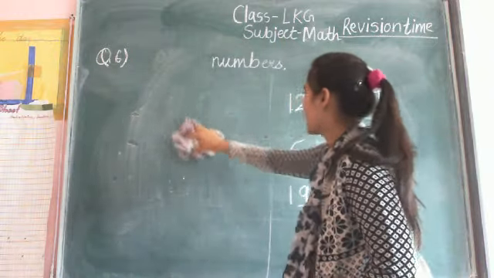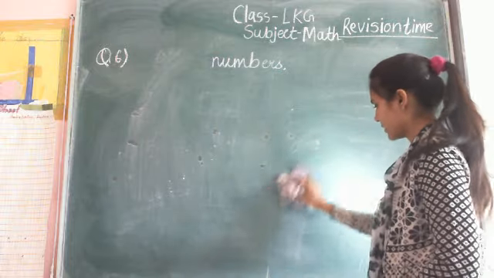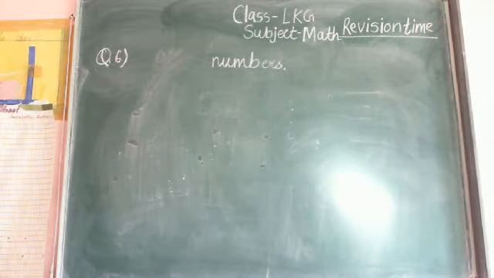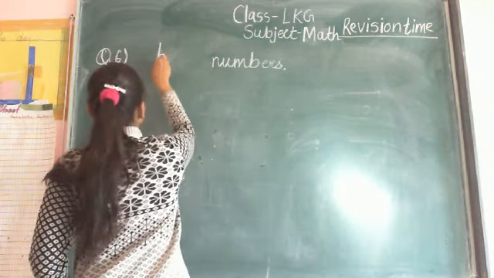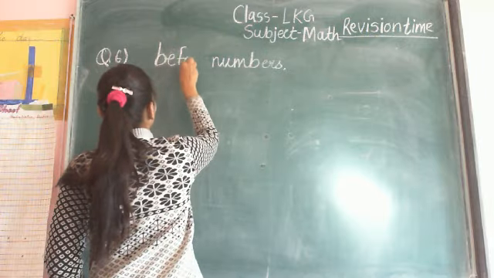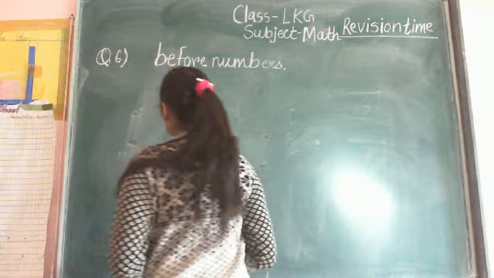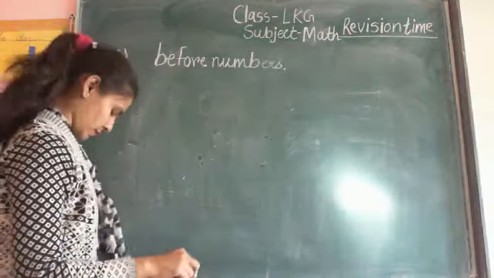After number means बाद में आने वाला and before number is पहले आने वाले numbers. Write here before numbers. B E F O R E. Before numbers. How to write before numbers?